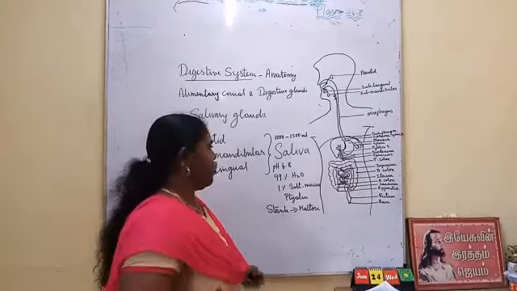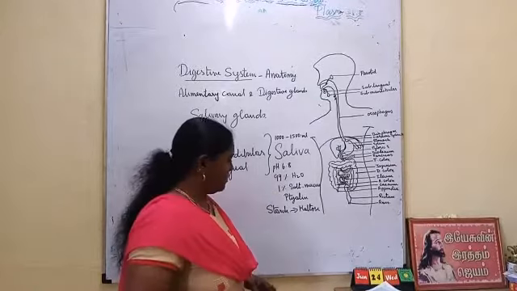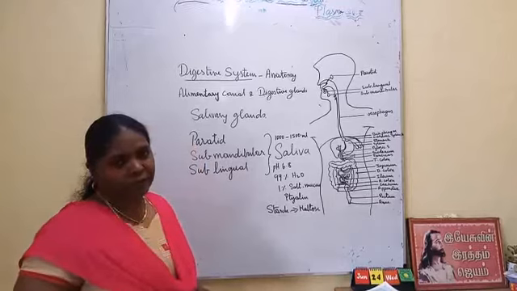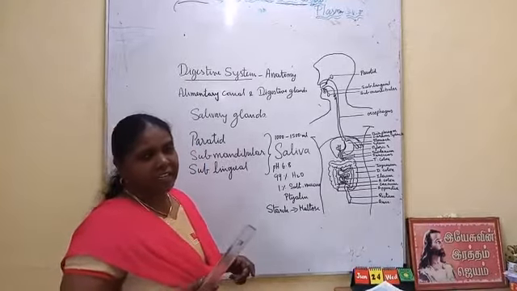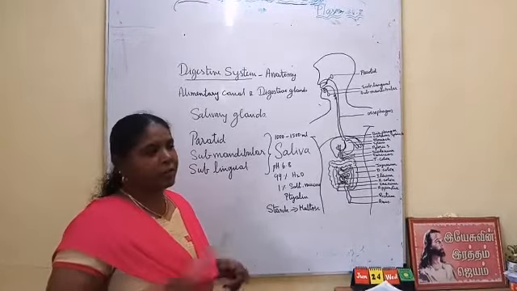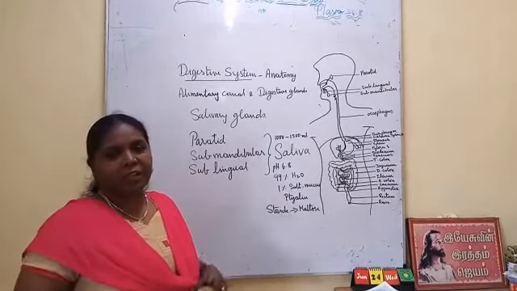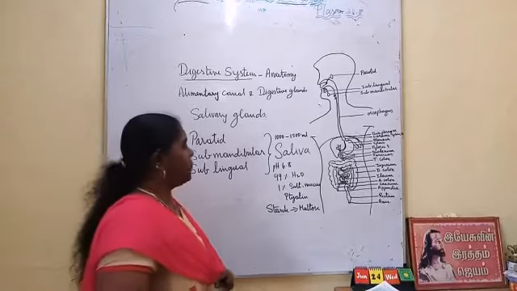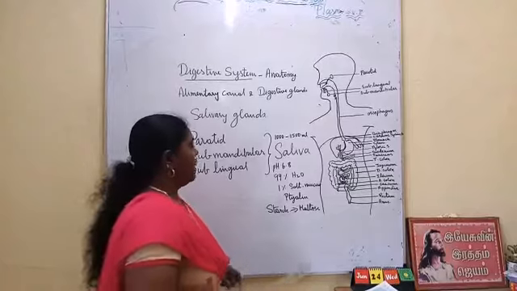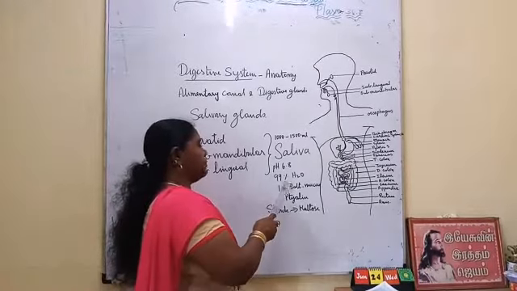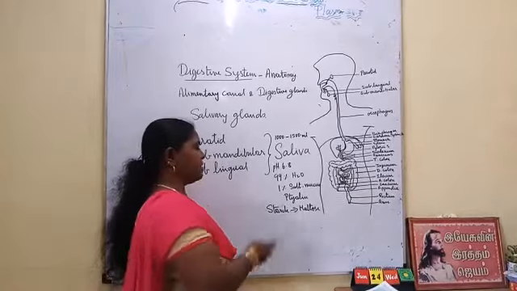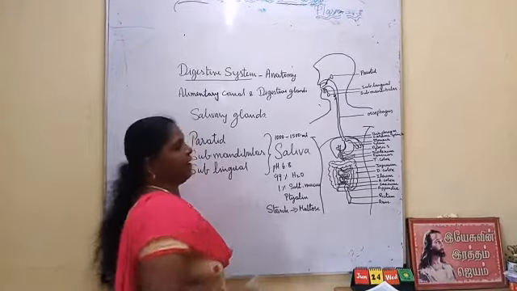And what is the nature of this saliva? The pH should be 6.8. If the acidity increases, you will get the sour taste. If the basicity increases, you will get the bitter taste. So the pH should be 6.8. Then in this saliva, 99% is water. That 1% contains salt, mucus, ptyalin.